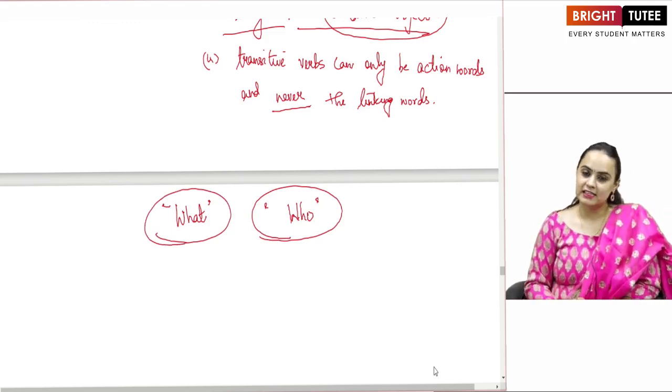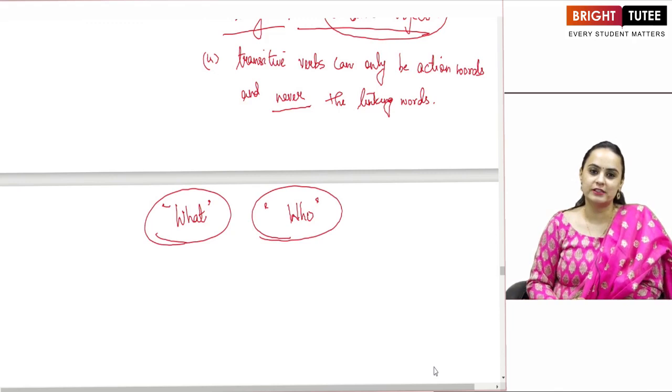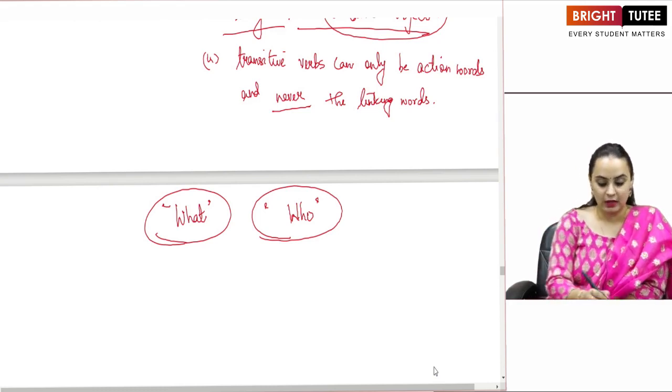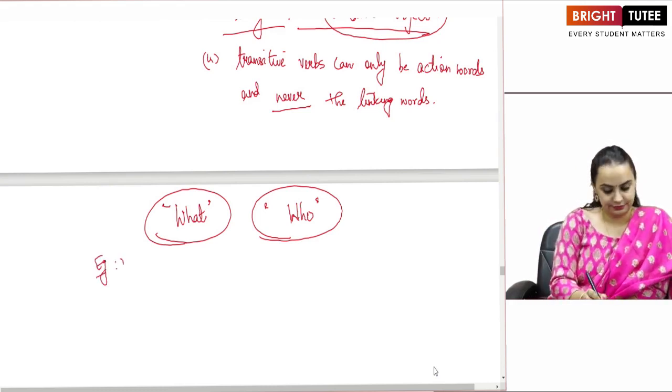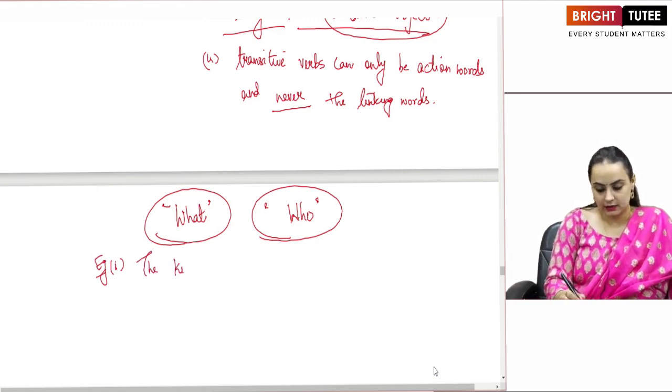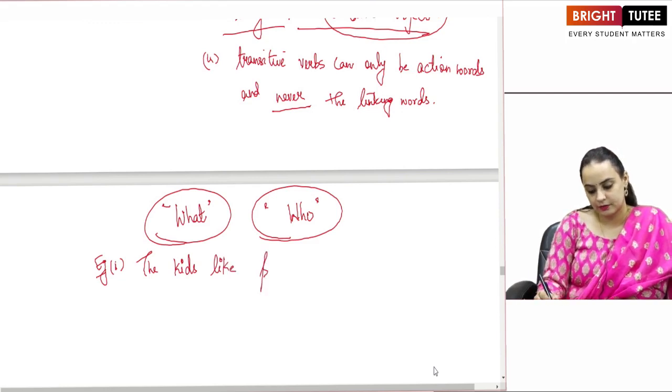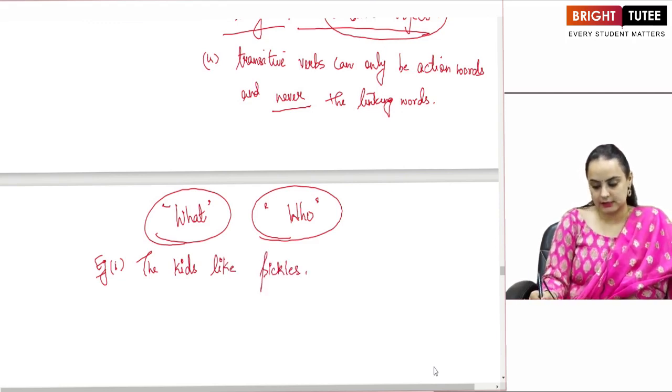If you are getting the answer to these questions, your sentence is transitive in nature, and if not, then it is intransitive. For example, the kids like pickles.